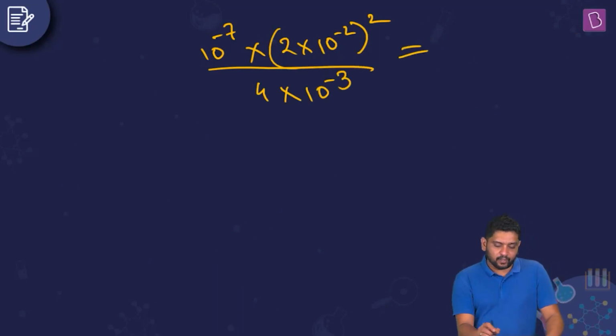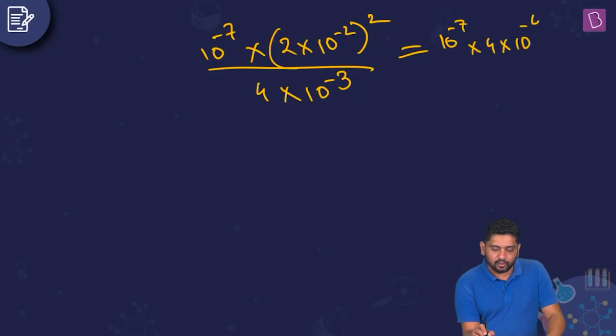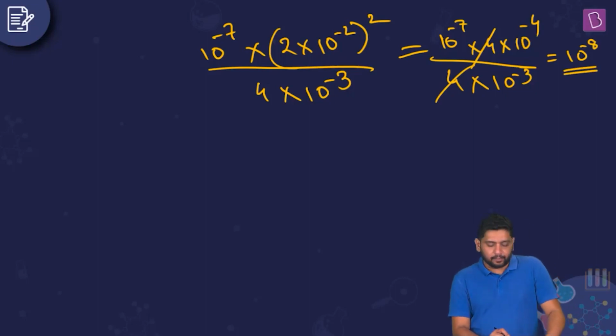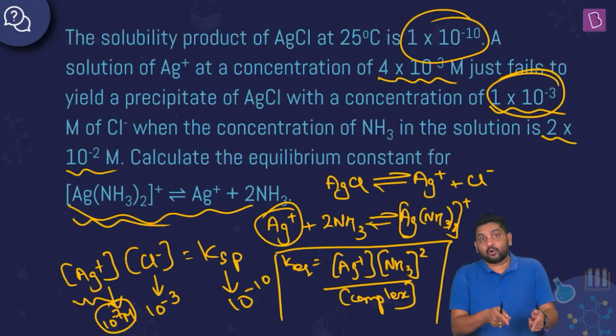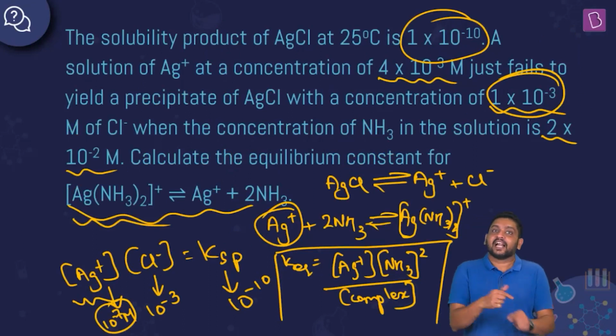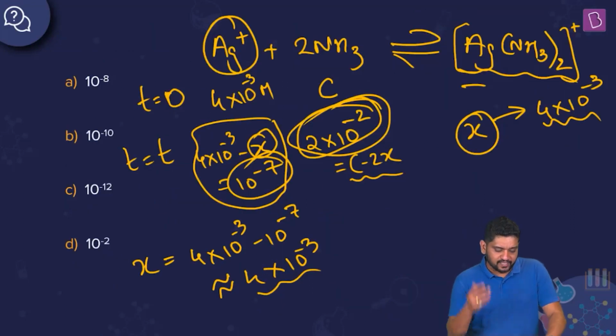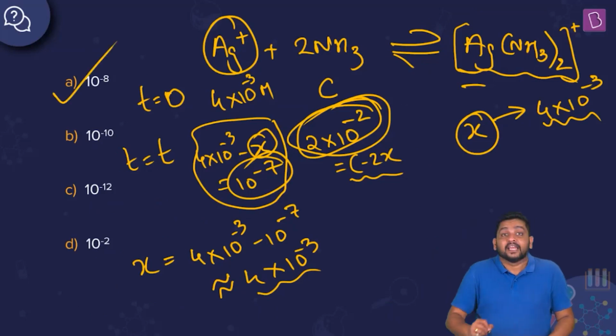What will I get? This is 10 to the power minus 7 into 4 into 10 to the power minus 4 divided by 4 into 10 to the power minus 3. So 4 will cancel. 10 to the power minus 11 divided by 10 to the power minus 3 is 10 to the power minus 8. So yes, we are getting the equilibrium constant for the given reaction, although this is not the reaction that is happening. Understand that the reverse reaction is what is happening. But since we are asked the equilibrium constant for this reaction, we got it to be 10 to the power minus 8, which is obviously there in option A.